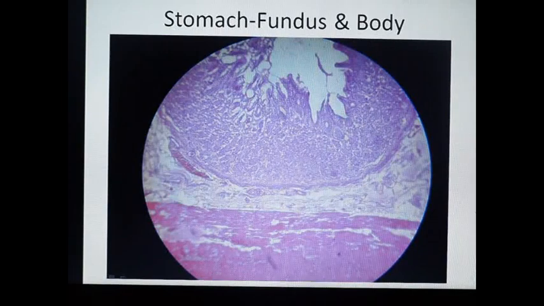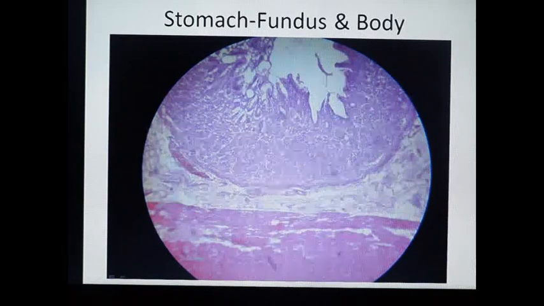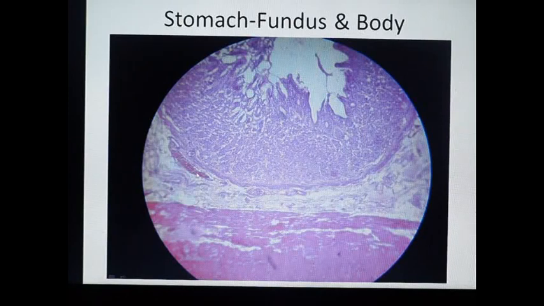Below the muscularis mucosa is the submucosa. The submucosa consists of loose areolar tissue, fibroblast cells, some collagen fibers and reticular fibers, and we can see cut sections of blood vessels and nerve plexus, called Meissner's plexus. Below the submucosa is the muscularis externa, which consists of inner oblique, middle circular and outer longitudinal muscles.